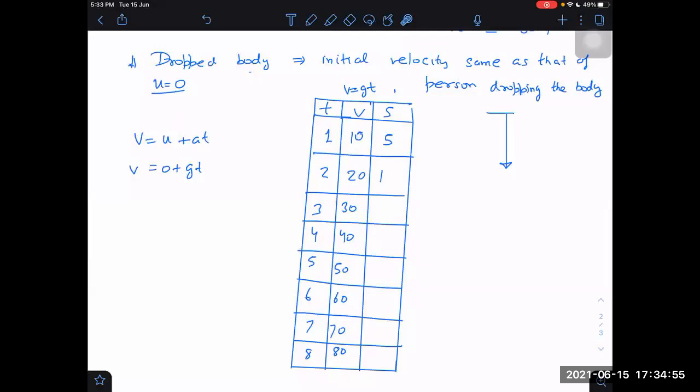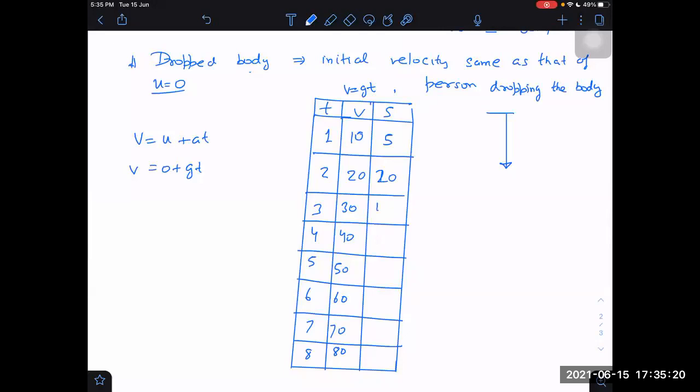Next time, how to find displacement? Average speed will become 20 divided by 2. Why 20 divided by 2? Because initial velocity is 0, so final velocity divided by 2, and that multiplied by time. Then we get 20 only. This one again, 30 divided by 2, 15 is the average speed, multiplied by the time. Time is 3, so it will become 15 3s are 45.